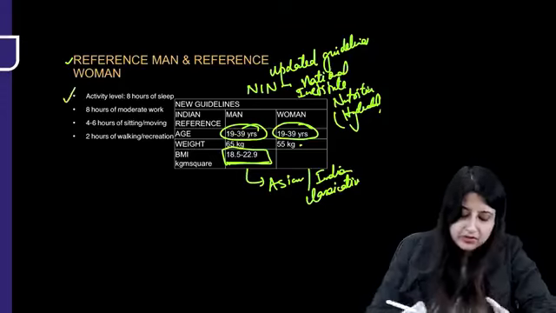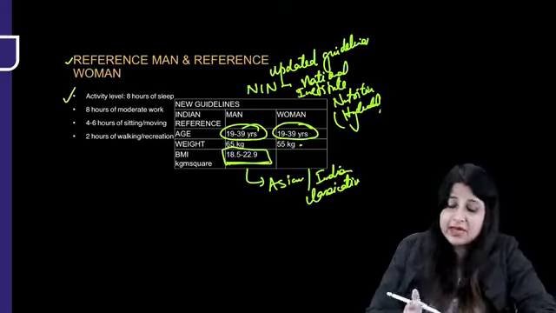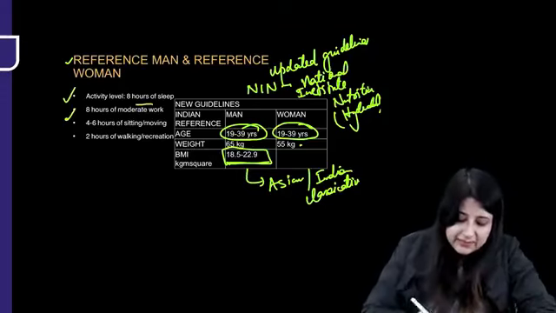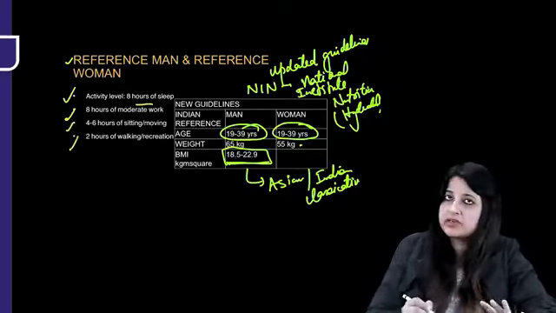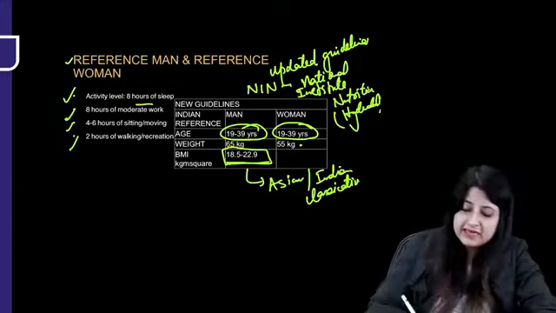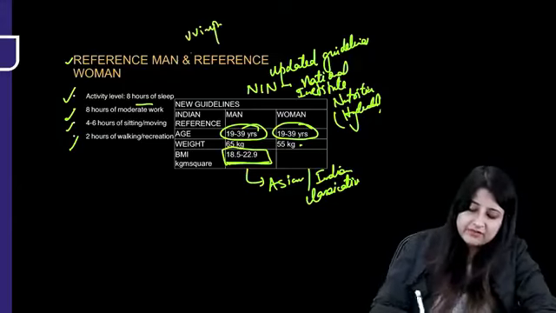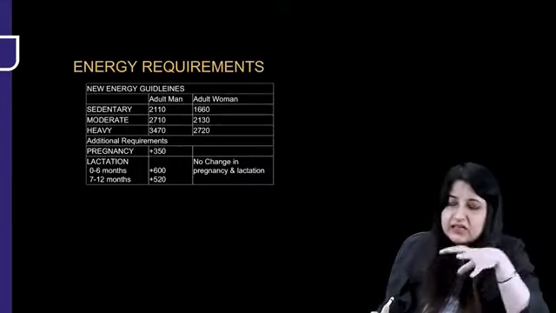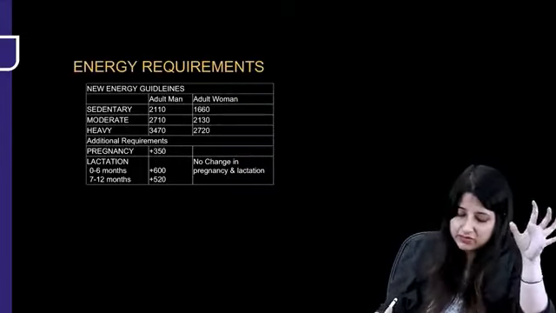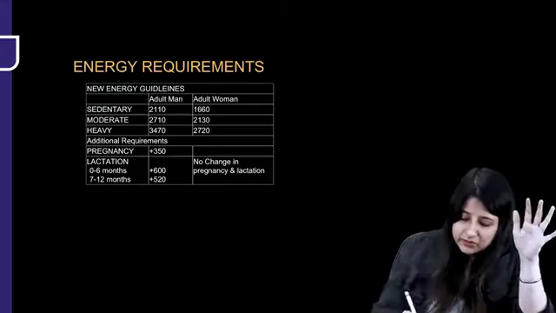Plus, you please don't ignore this activity level, reference man and woman, 8 hours of sleep, 8 hours of moderate work, 4 to 6 hours of sitting, moving, and 2 hours of walking recreation. This is very, very important. That is why I've kept it in the first slide only, okay? Then what about the energy requirements? These are also based on reference man and woman only.